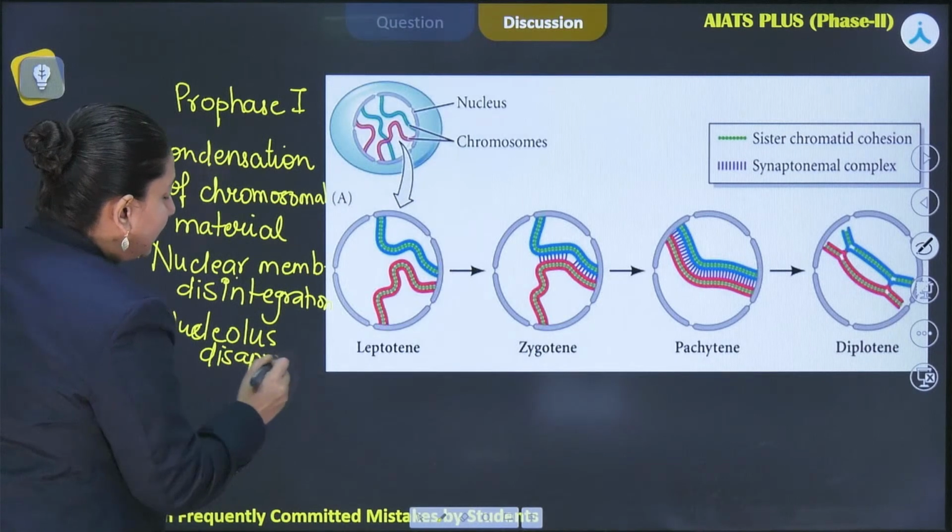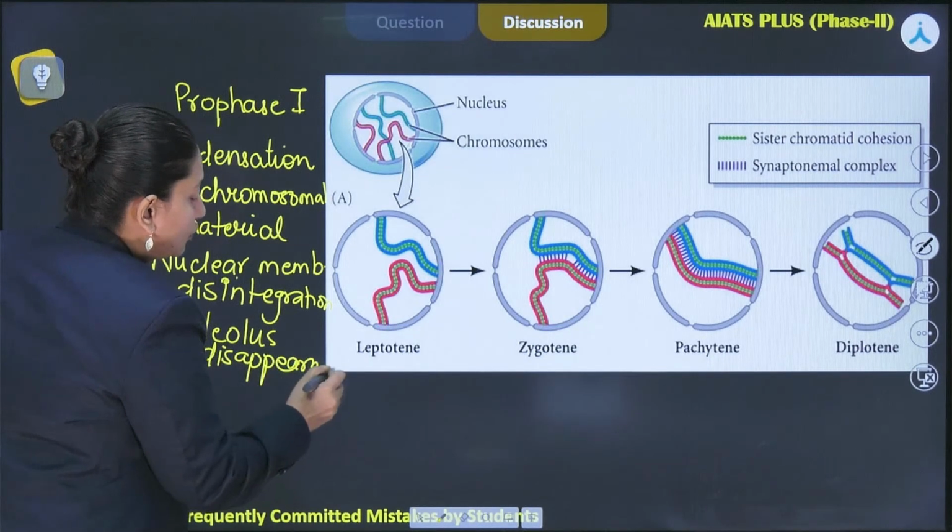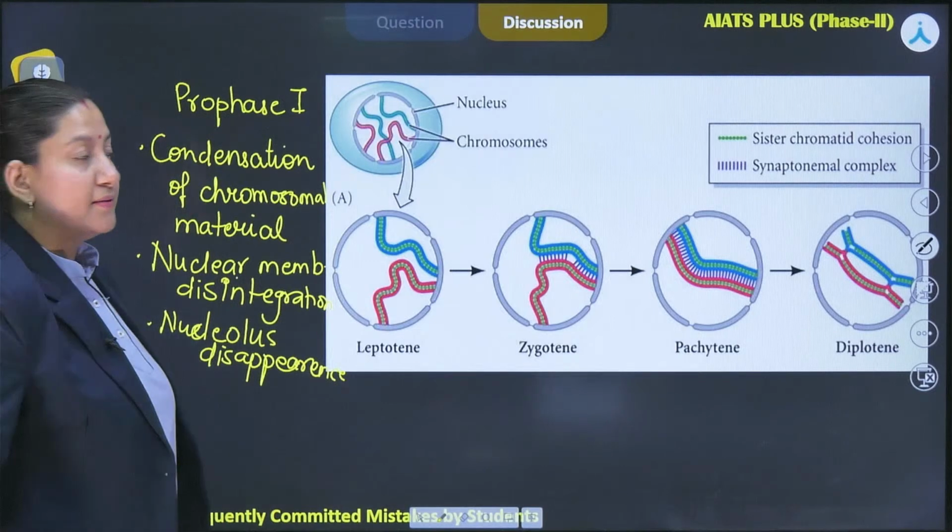These are certain key events that we see during prophase.